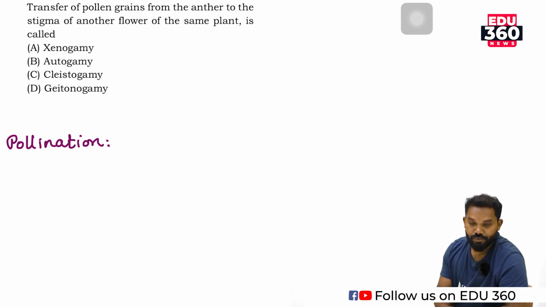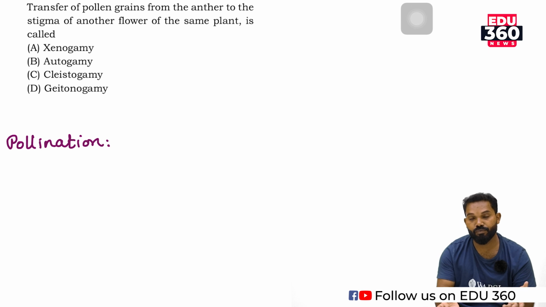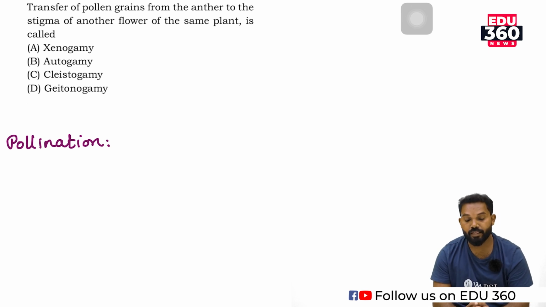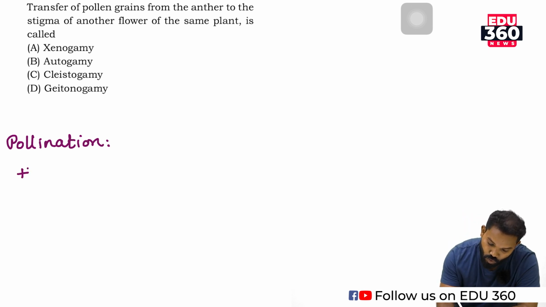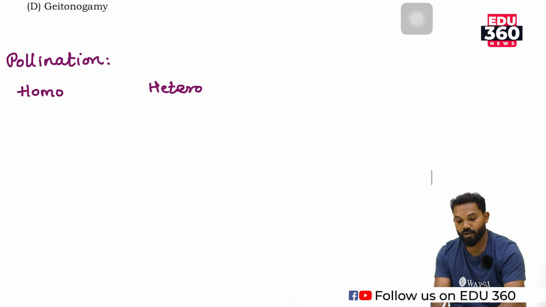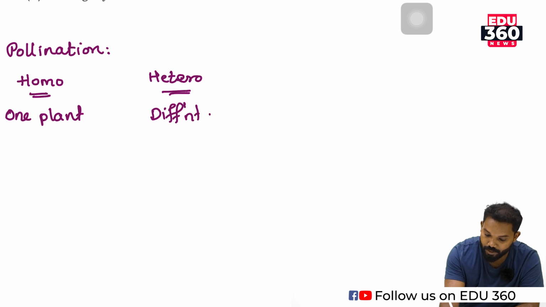There are different ways of pollination: zoophilic, hydrophilic, anemophilic, entomophilic, etc. But this process takes place in one plant or different plants, one flower or different flowers. Based on that, they are categorized into homogamy or heterogamy. Homogamy means it takes place in one plant. Heterogamy takes place in different plants.